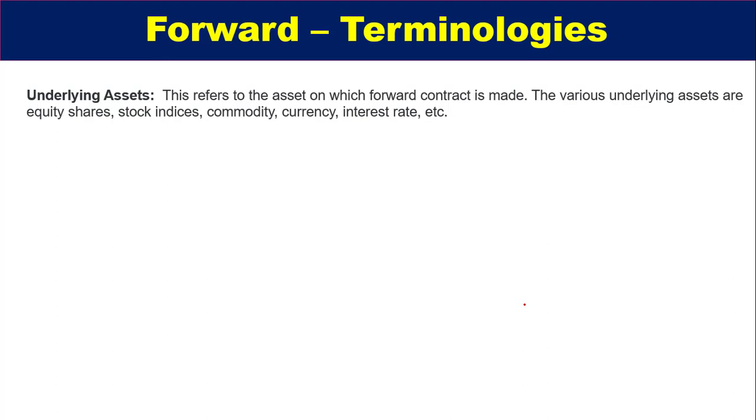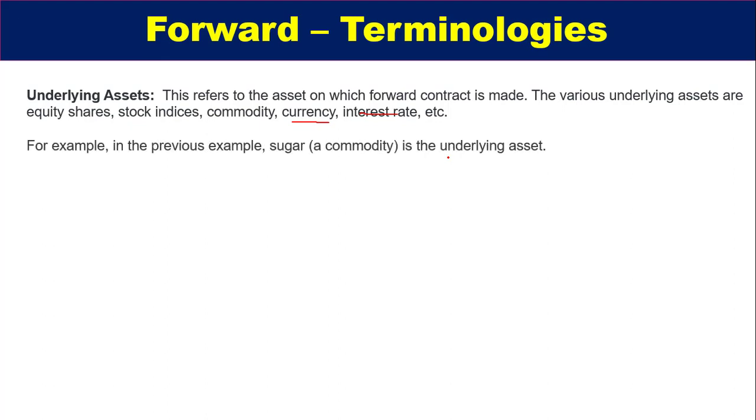There are different types of underlying assets like equity shares, stock indices, any type of commodity, currency, interest rate, etc. The most popular forward contracts are based on currency and interest rates. Now, for example, in the previous example, sugar, which is a commodity, is the underlying asset.